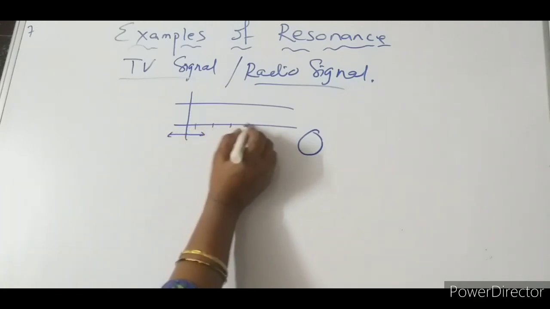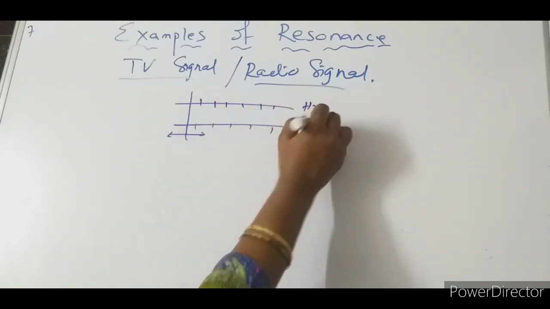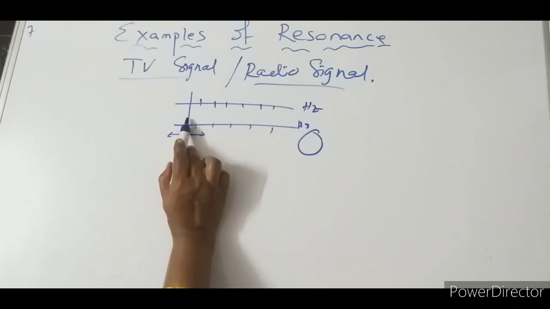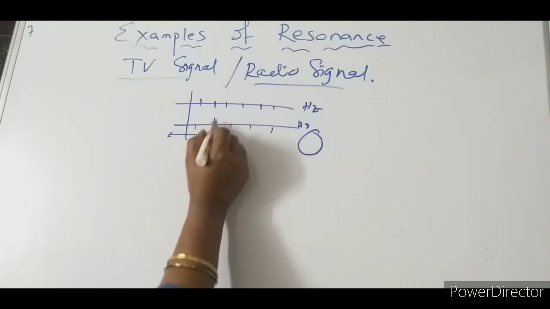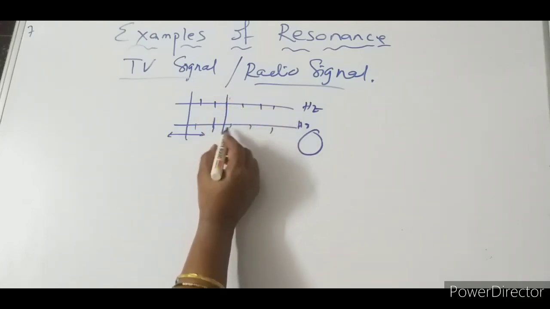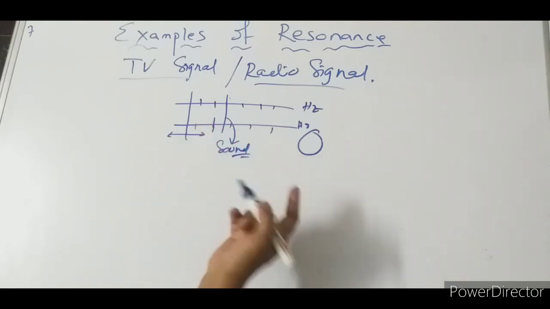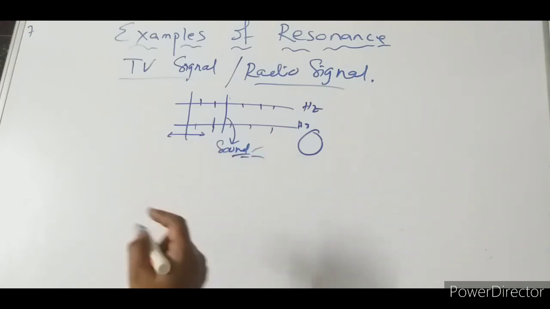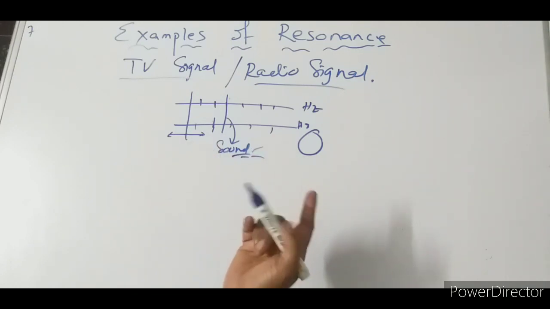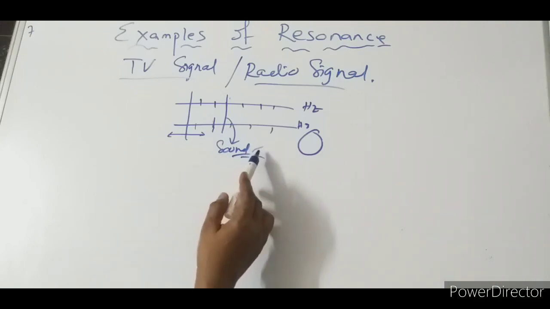There will be some frequencies written in hertz. When this line comes somewhere and matches here or here, only at that time can we hear the sound produced. On other sides we cannot hear the sound. The sound may be news, drama, music, whatever.